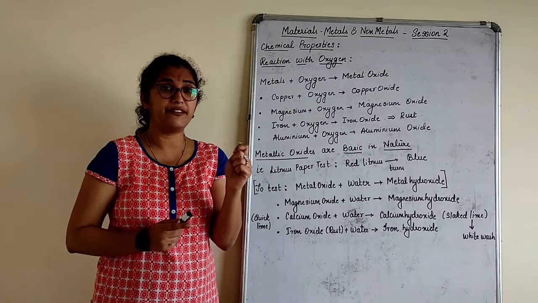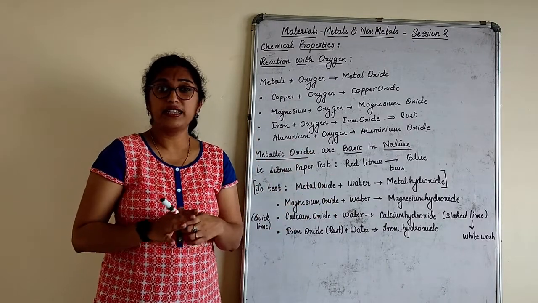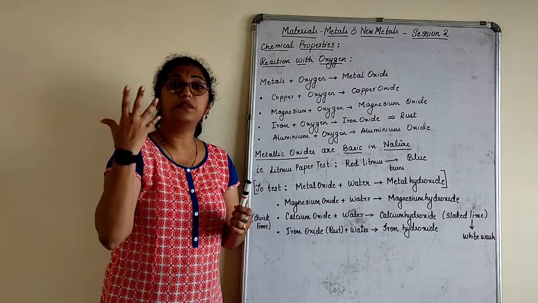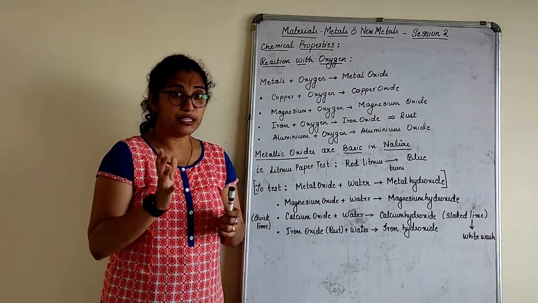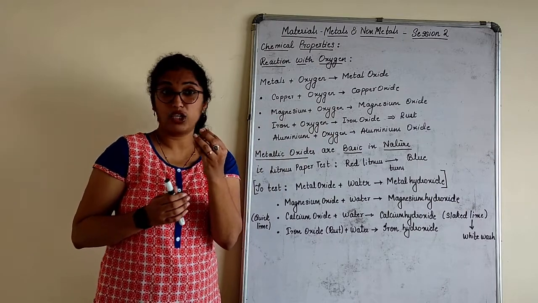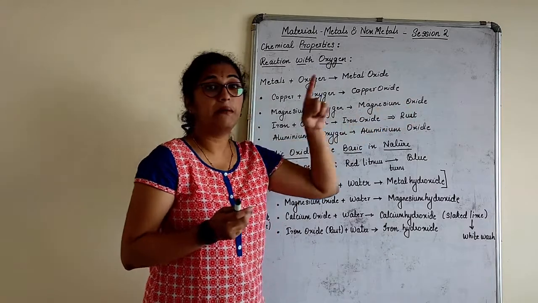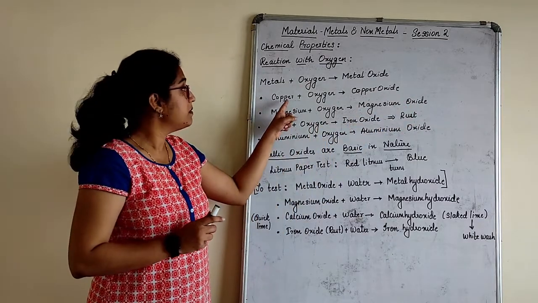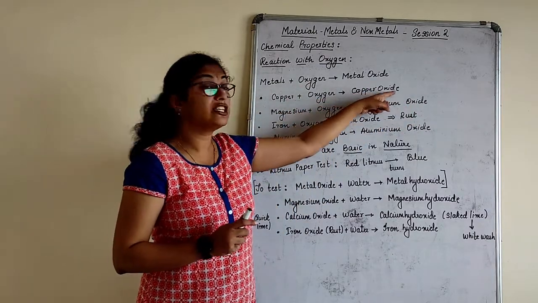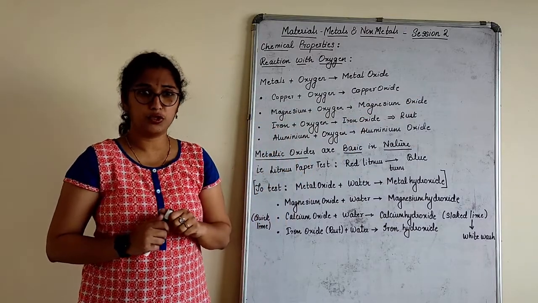You all have played with those firecrackers during Diwali, Ganesh Chaturthi and all, right? How does that burn? That burns with a dazzling flame, as we say. And it produces ash, a grey colour ash. That grey colour ash is nothing but magnesium oxide. Similarly, when we burn copper, we get copper oxide. That is a black colour powder, a blackish powder.